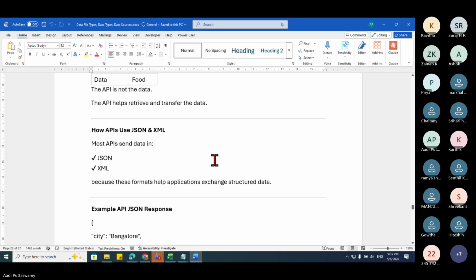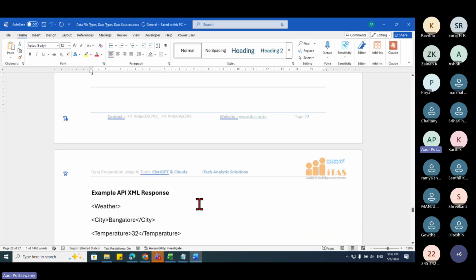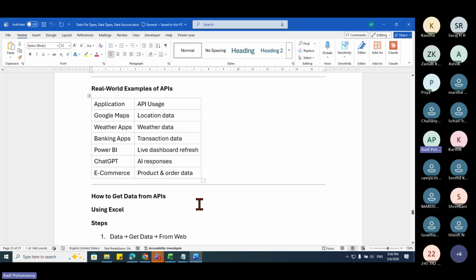Okay. Most of the time now, the APIs use these JSON files. See, most APIs send data in JSON, and very few now use XML because it is slow. People, let me tell you, XML is a little slow compared to JSON. So here you can see we can connect with various different applications and get the data.